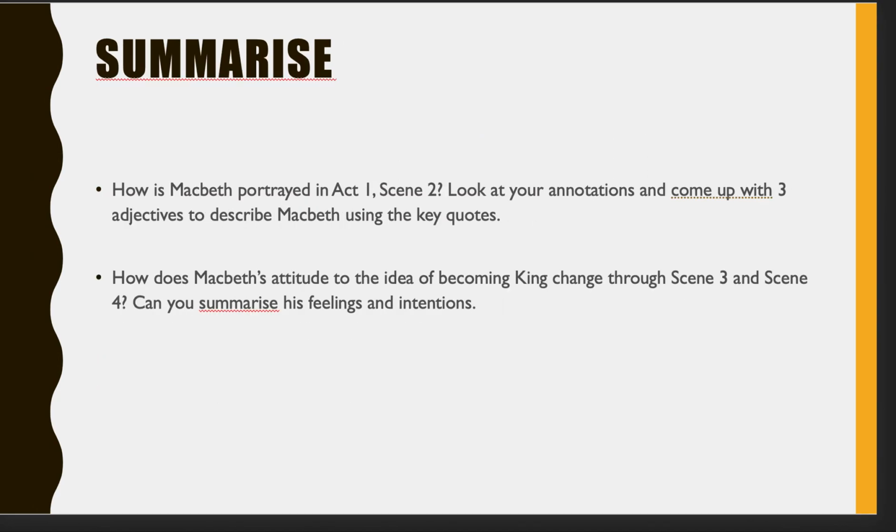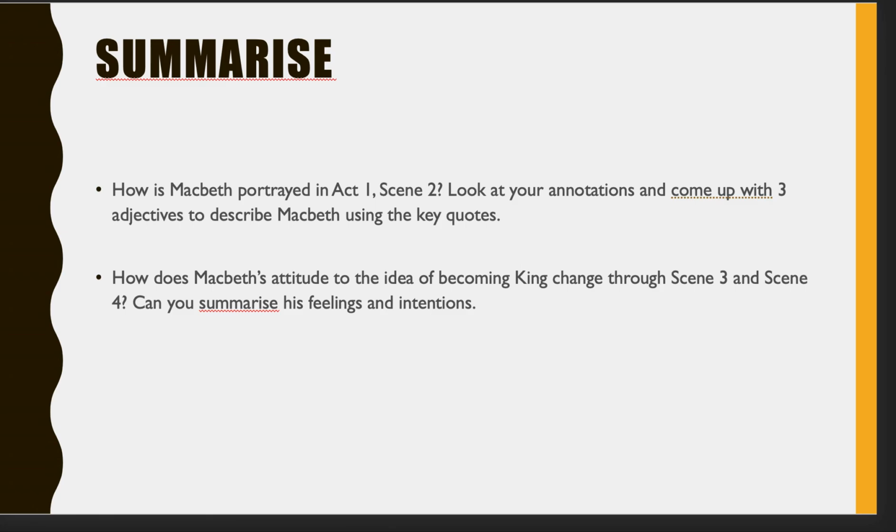And what you need to be able to do is understand how Macbeth's portrayed in Act 1, Scene 2. We know he doesn't appear in it, and it's a captain that's relaying the information. But how is he portrayed by Shakespeare at the very beginning before we meet him? So look at your annotations. I want 3 adjectives to describe Macbeth that you can use those key quotes that we've looked through to prove. So think about 3 words we could use to describe Macbeth and how those key quotes are going to work.